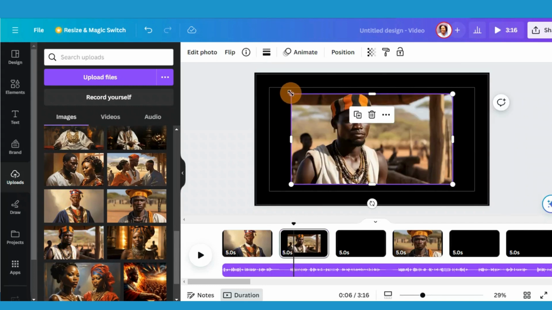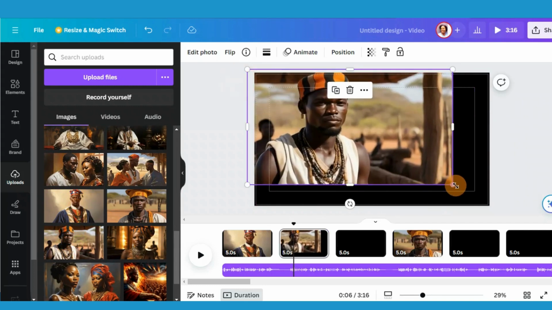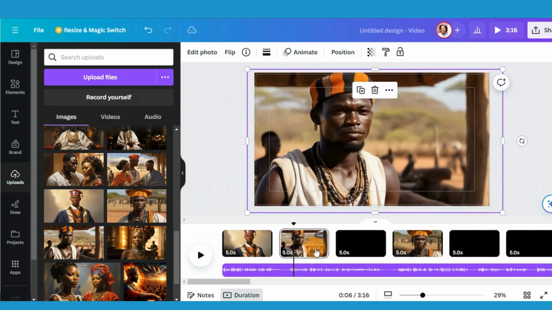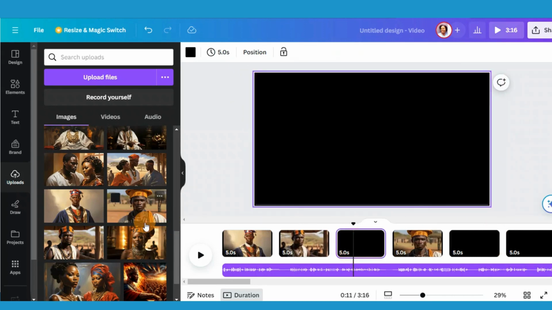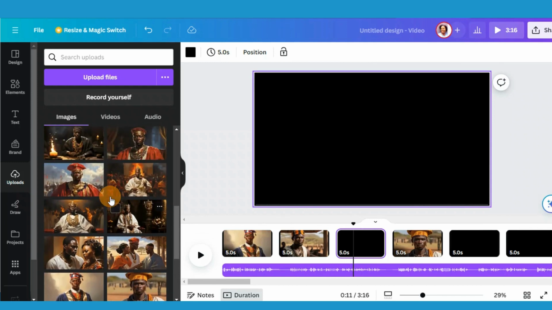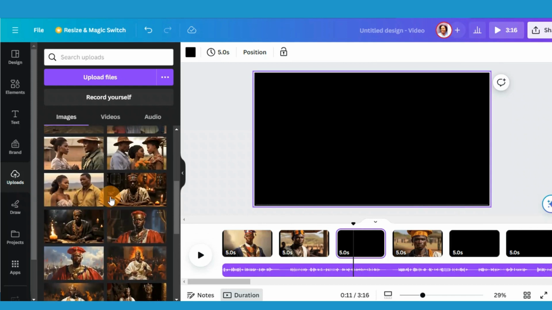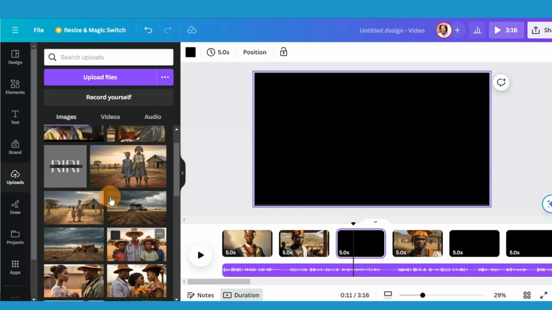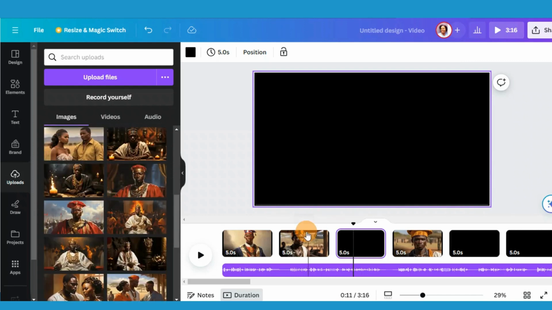Let me put it again here. If you need to repeat the image, it is also okay, you can do that.